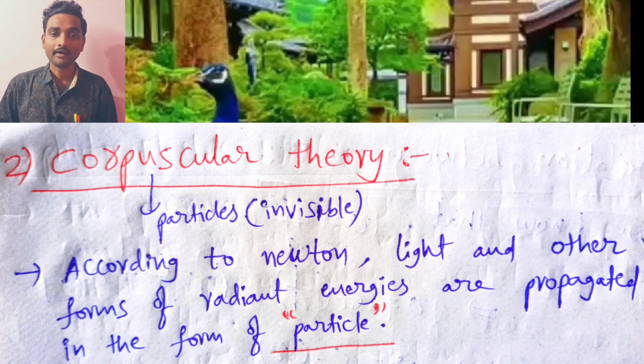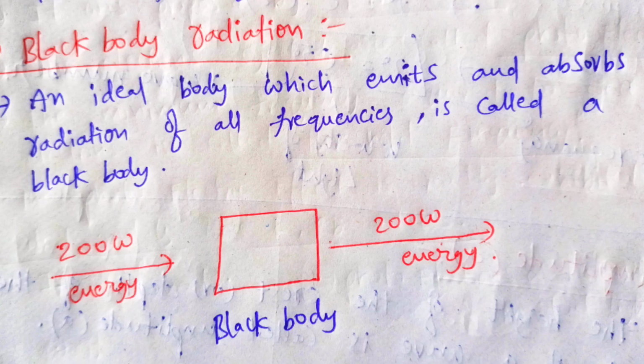First one is black body radiation. What is black body radiation? An ideal body which emits and absorbs radiation of all frequencies is called black body. It means black body absorbs as much energy as we send, and it will emit the same amount of energy. Such a type of body is called black body. See in the diagram, I sent 200 volts energy to one body, then it emitted 200 volts energy. So that body is called black body.